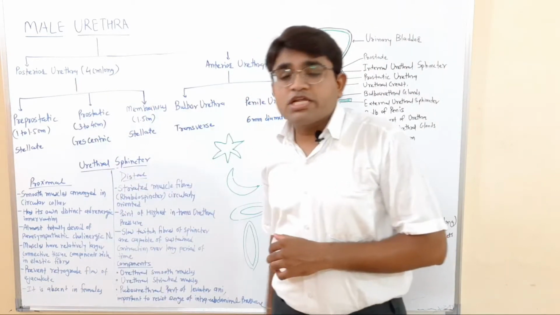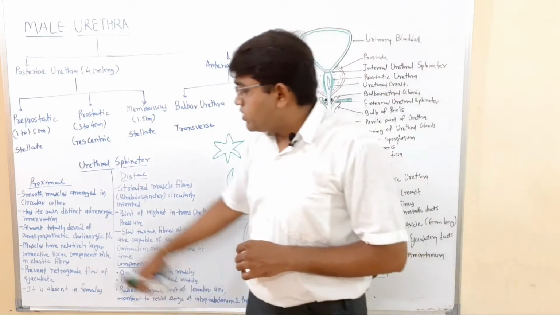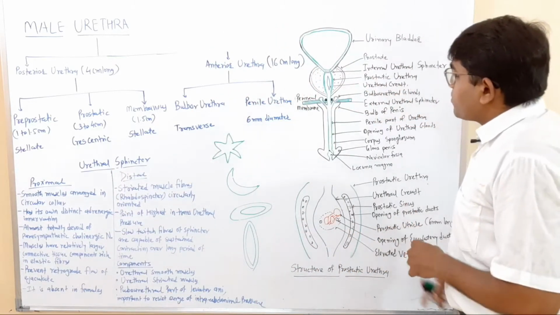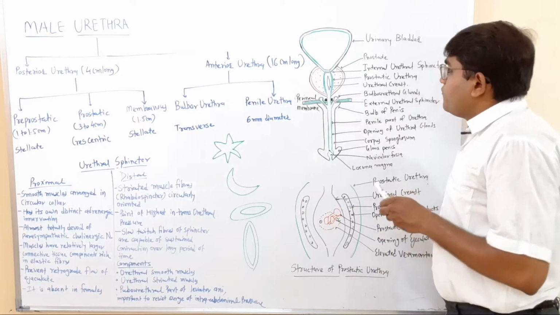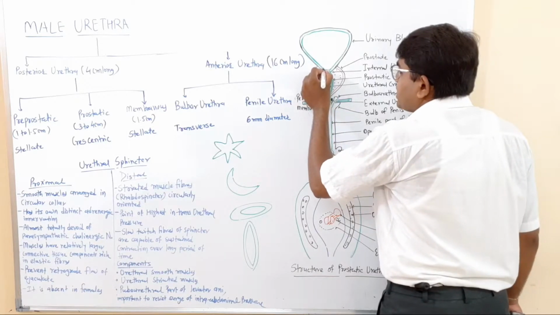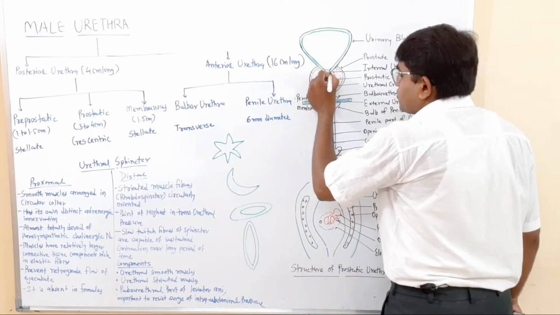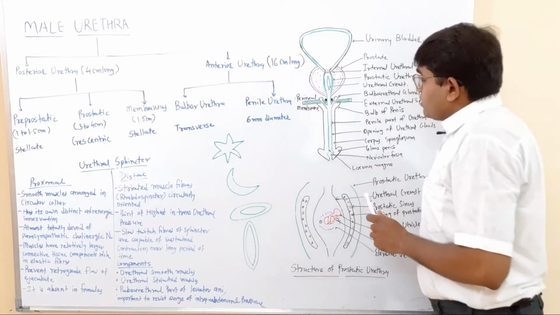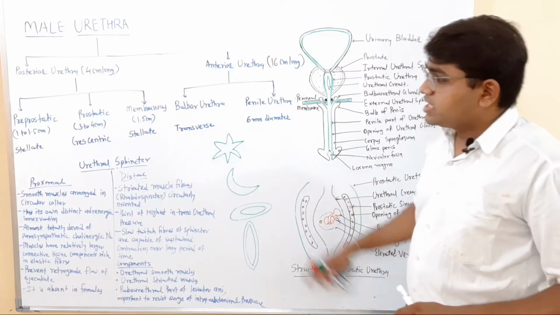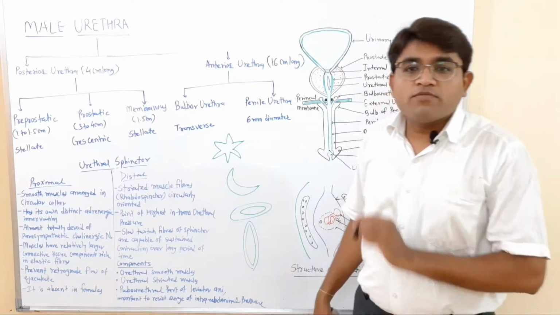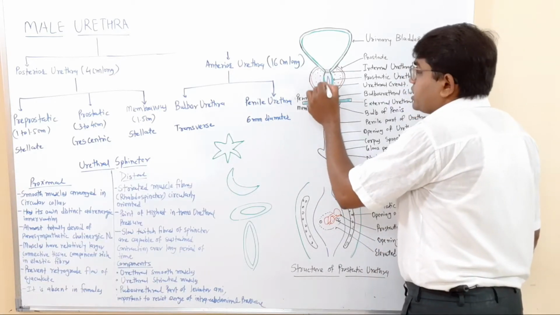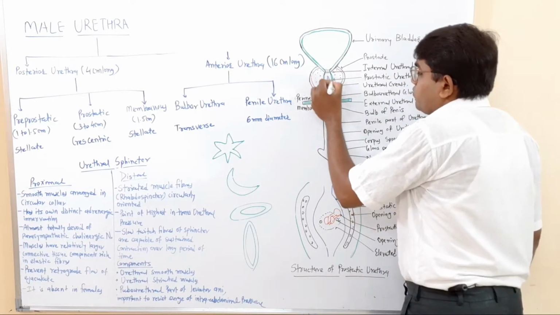So first of all, the posterior urethra. In the posterior urethra, the first part is the pre-prostatic part. This pre-prostatic part lies within the neck of the urinary bladder. Means the initial segment of the prostatic urethra lies in the neck of the urinary bladder. This area is known as the pre-prostatic part. It is about 1 to 1.5 centimeter long, and it opens into the prostatic urethra here at the verumontanum.